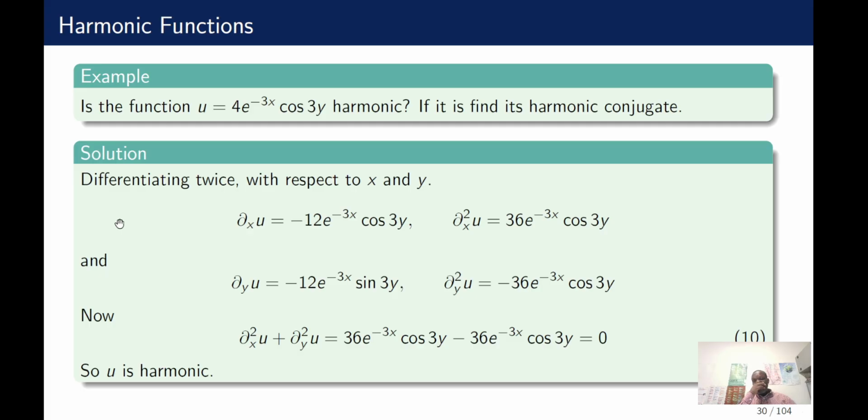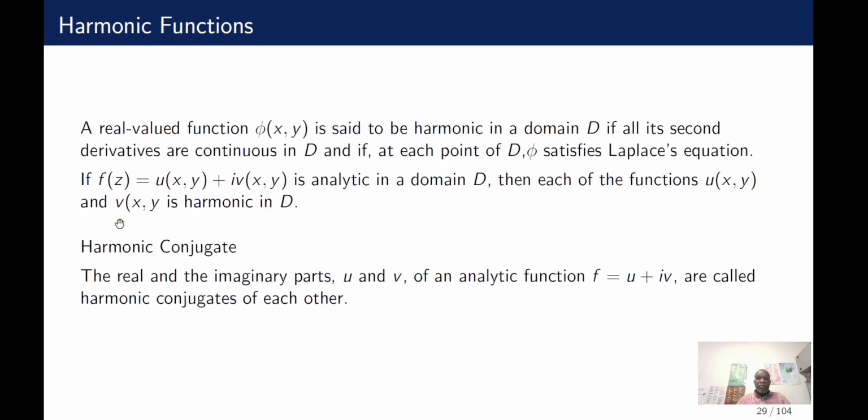So if your function is analytic, there will be a connection between your U and V. If you have a U, it has a matching pair with special properties, and that matching pair is called the harmonic conjugate.